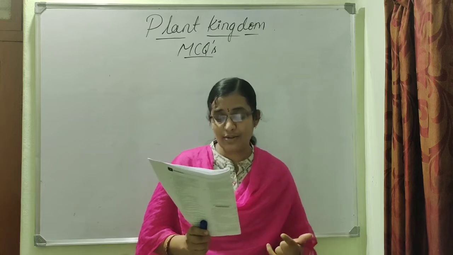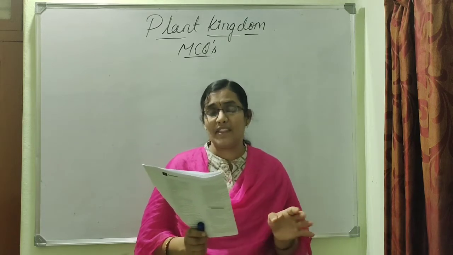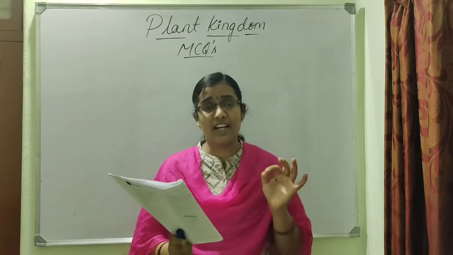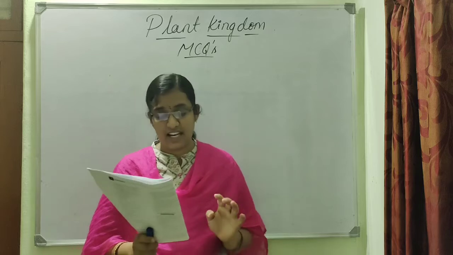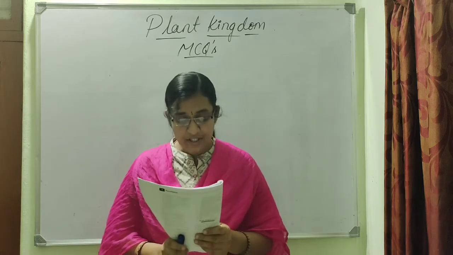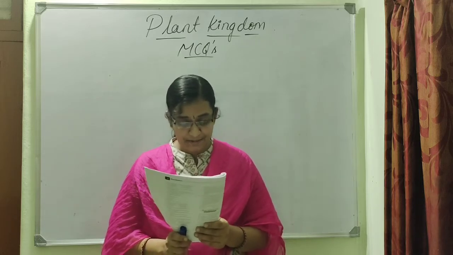So 1 and 2 are right, whereas 3, that is diploid endosperm, is wrong. In all the angiosperms, endosperm will be triploid in nature due to the double fertilization. Okay, so now let us look at the options. Choose the correct option from the following regarding the above statements.